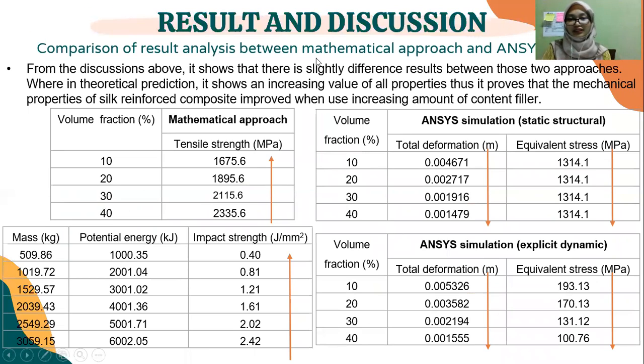In the comparison between the mathematical approach and the ANSYS simulation results from the discussion above, there is a slight difference between those two results. In the mathematical approach, the value of all the properties increases, but in the ANSYS simulation, the value of each deformation and stress applied decreases. This is because the filler content used is increased. We know that carbon dust has great mechanical properties, so it supports the impact and the car does not deform too much from the usual.